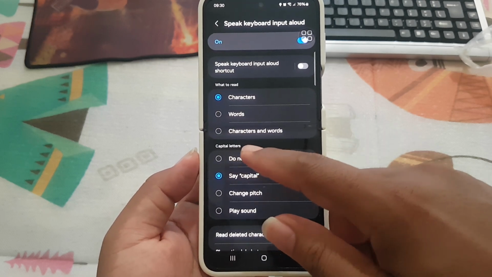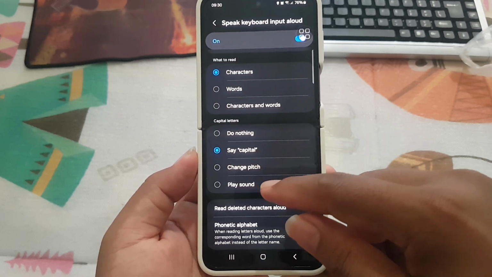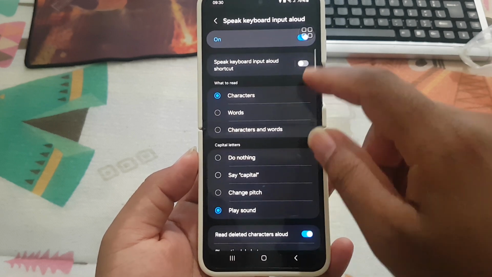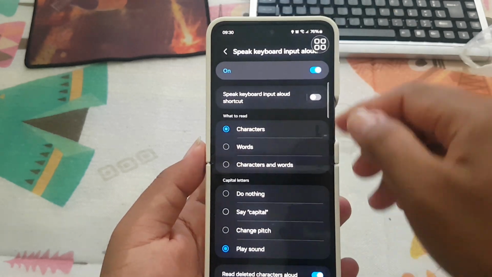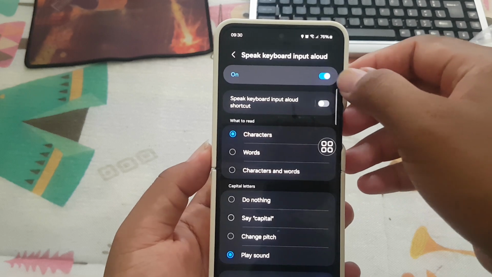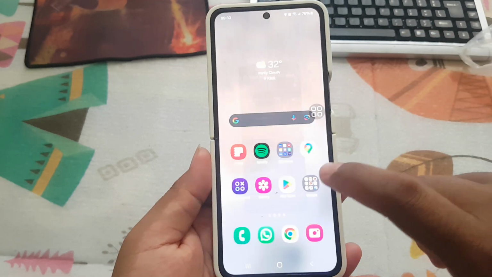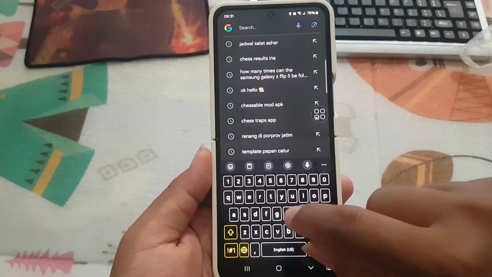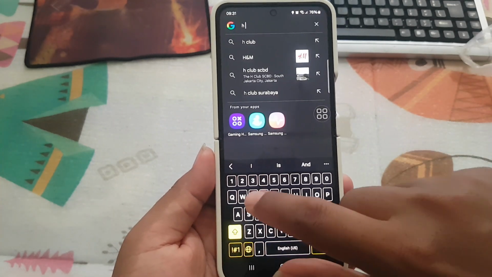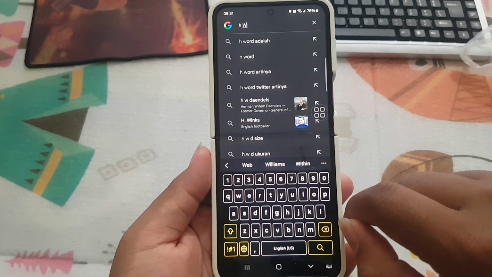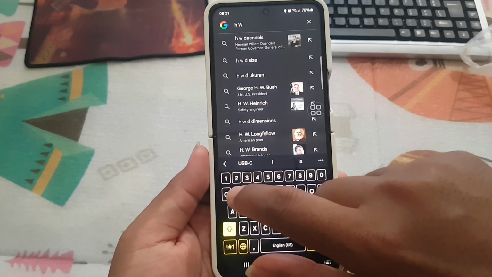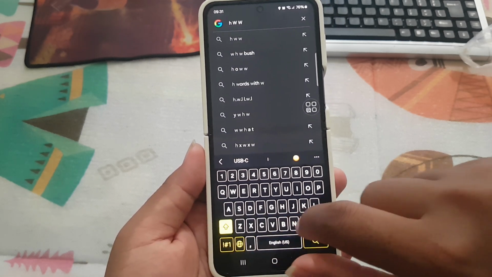And then on capital letters, tap play sound. You must turn on speak keyboard input aloud first. If off, tap the switch until blue, or on, to turn on. Now when you write capital letters, for example, H, space, shift on W, space, shift on W, space, shift on K.